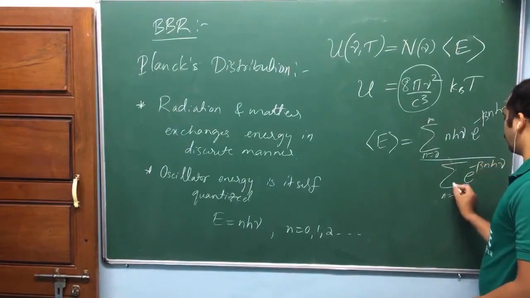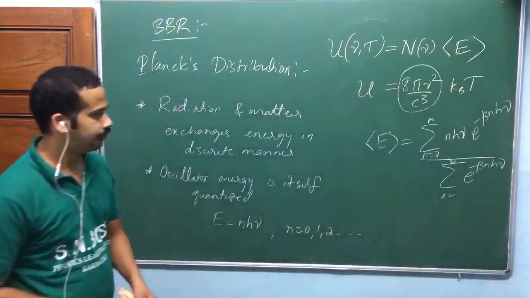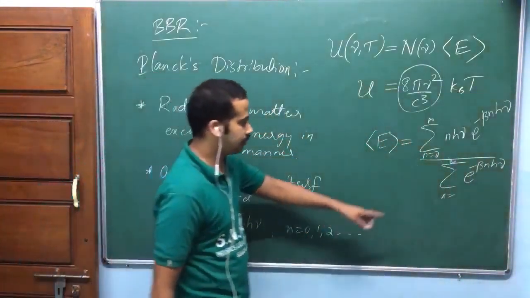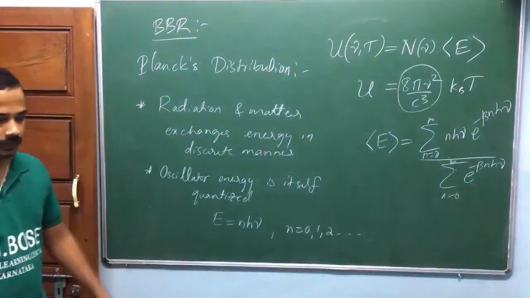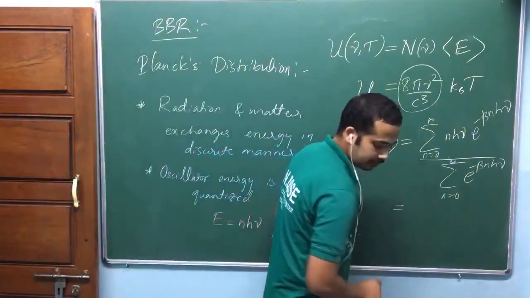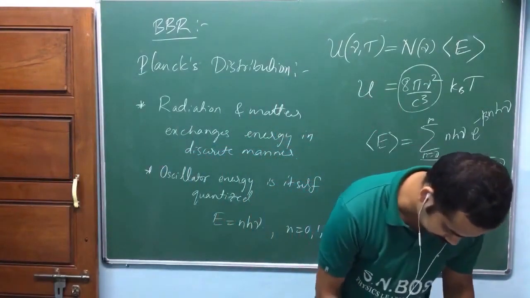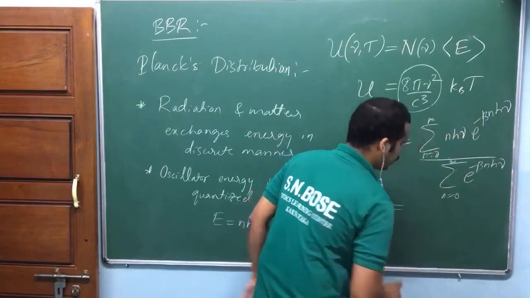Read Jatili very carefully. He has given what those summations are when you put n equal to 0 to infinity. The integration is replaced by summation, and here you get a very important factor, h nu divided by, try to work it out.